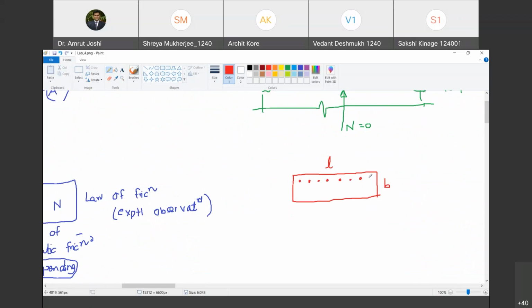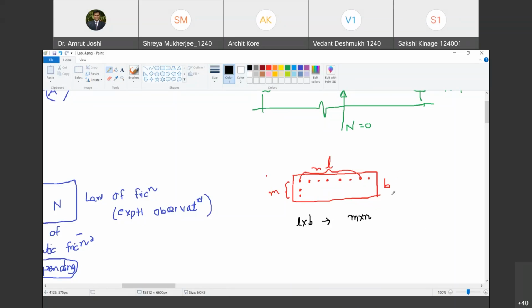So n number of crests along L. How many crests are these? N. And there are m number of crests along B. Are you with me? So how much is this count? M. How much is this count? N. So total, how many number of crests are prevalent in this area L into B? L into B corresponds to how many crests? M into N. M into N.